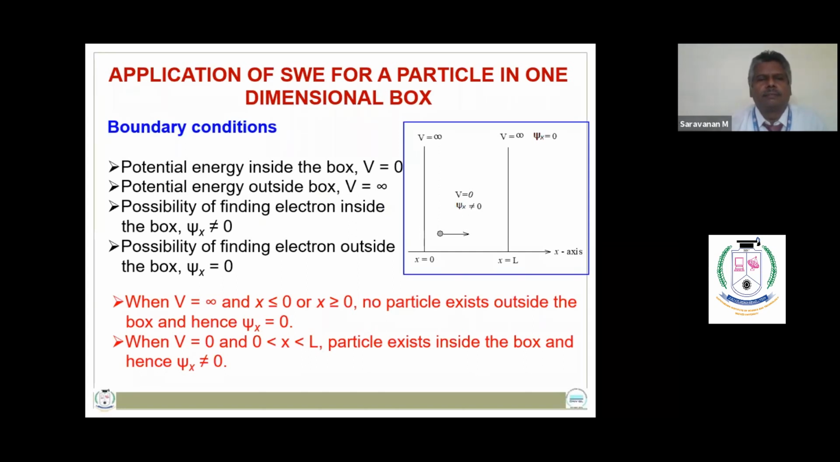Now let us see the application of Schrodinger wave equation for particle in one-dimensional box. You need to explain the boundary conditions for a particle in one-dimensional box. So in one-dimensional box, the particle is moving between the limits x equal to 0 and x equal to L. So inside the box, the potential energy is 0 because the particle is moving. Further, the wave function of that moving particle is definite inside the box, and the potential energy outside the box is infinite, and the probability of finding the particle outside the box is 0.